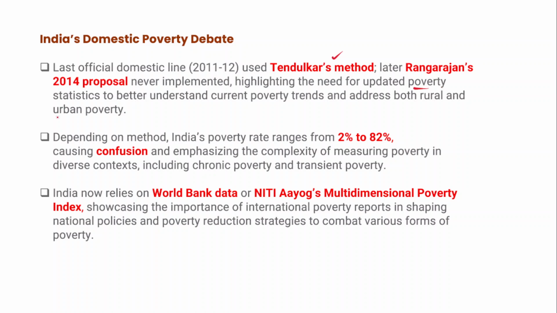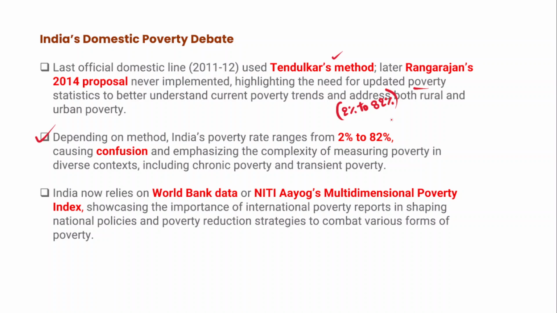Similarly, depending on the method, India's poverty rate ranges from 2% to around 82%. Because there are a number of methods, not a single method, to calculate poverty. Based on the method, India's poverty ranges from 2% to 82%. Therefore it has been causing widespread confusion. What exactly is the rate of poverty in India?